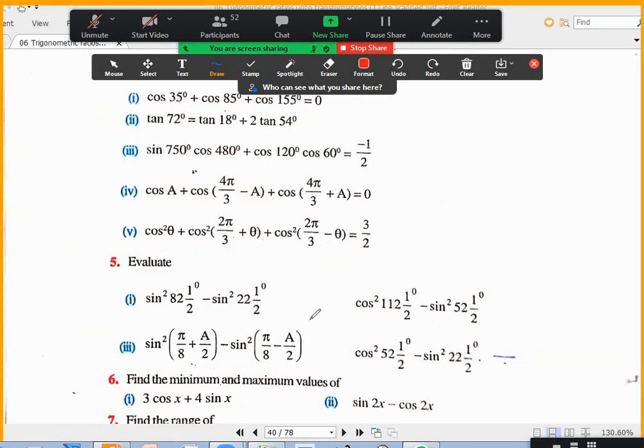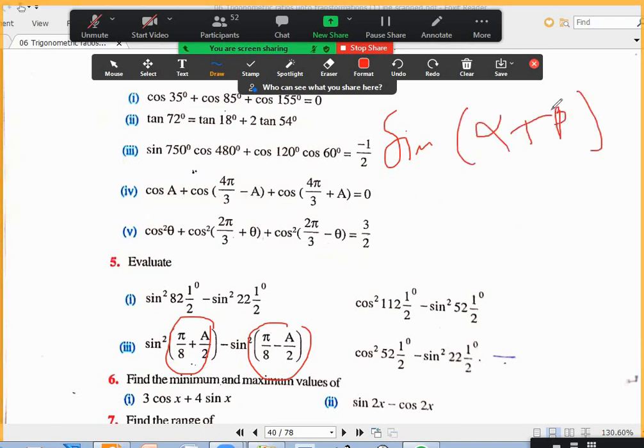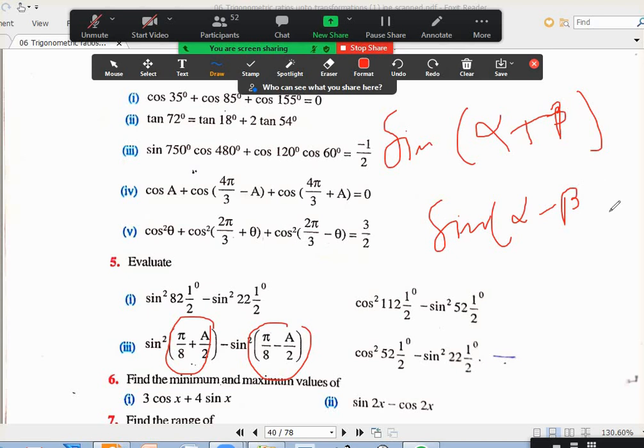Third one. Take this whole thing as alpha, this whole thing as beta. Sin square alpha minus sin square beta is sin alpha plus beta into sin alpha minus beta, the product of these two. If we add these two, what will happen?